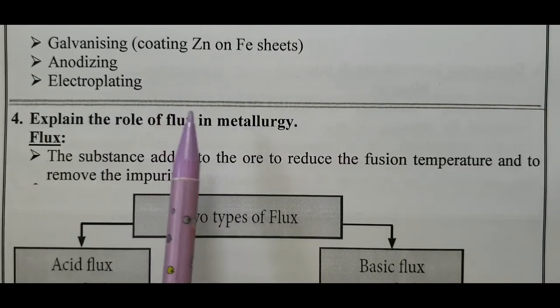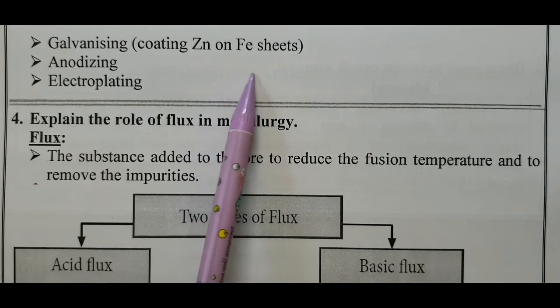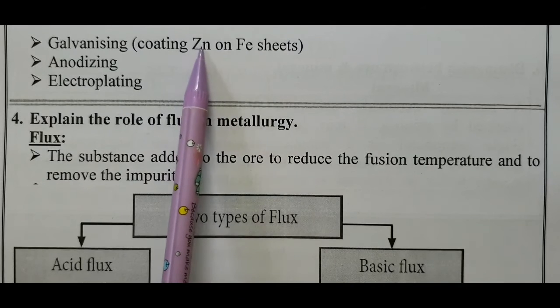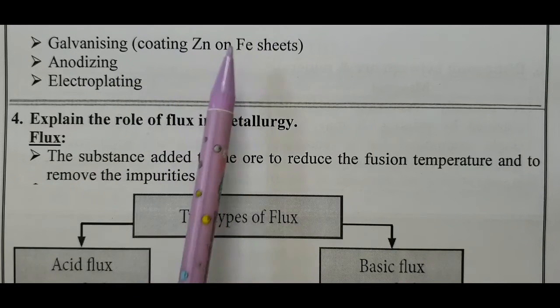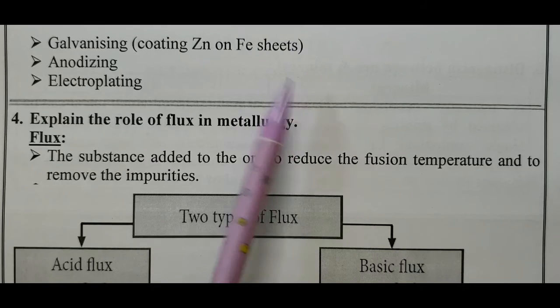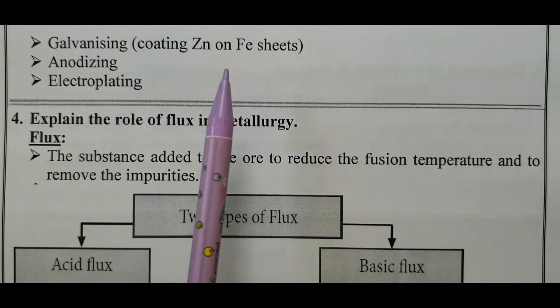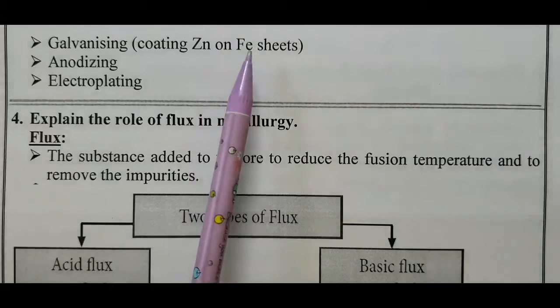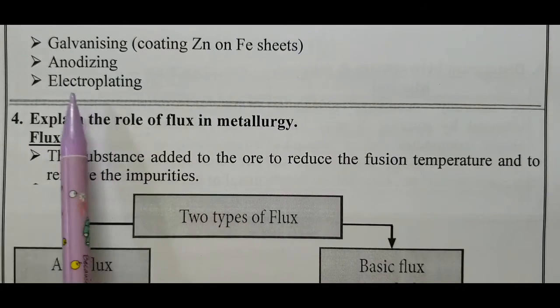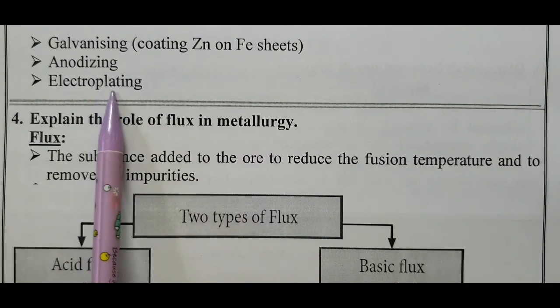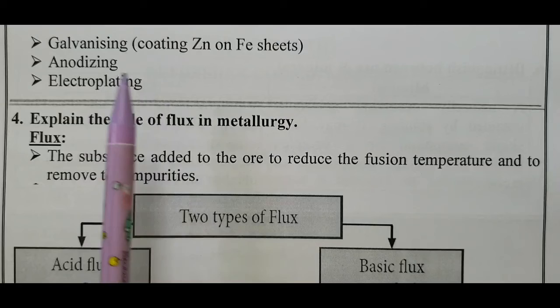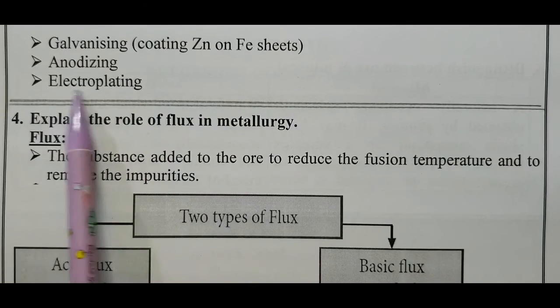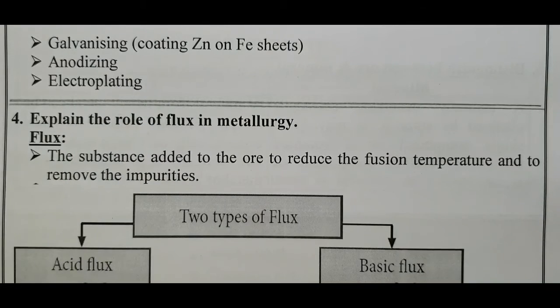Anodizing: when zinc and iron are coupled, zinc acts as anode and iron acts as cathode. Therefore, zinc undergoes corrosion to save the surface of the iron sheet from rusting. Electroplating: plating of one metal on the surface of another by using electric current is called electroplating.